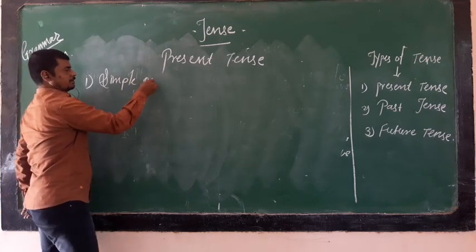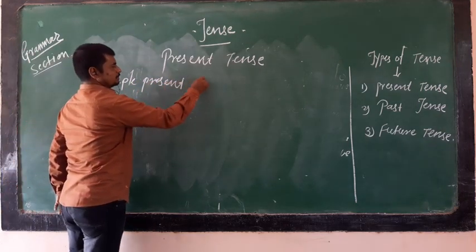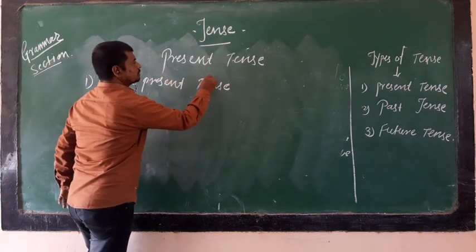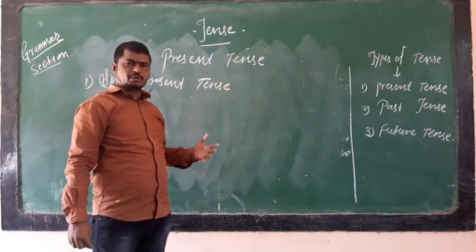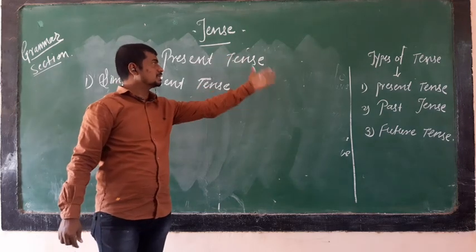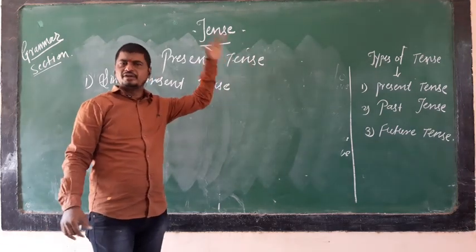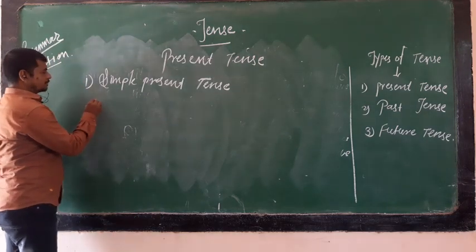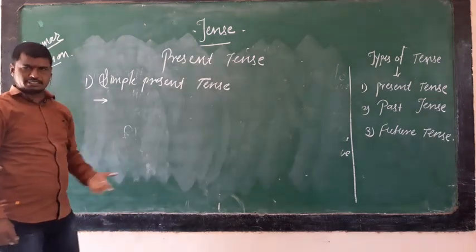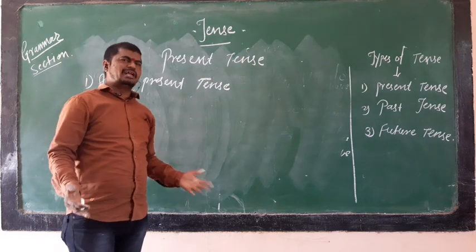In the beginning of this session, we already covered the introduction part of the teaching and learning process about the tense. We will go through the sentences, and after that we will discuss.